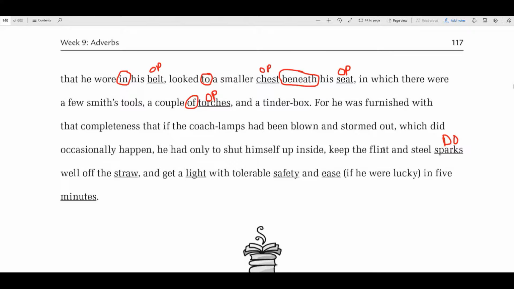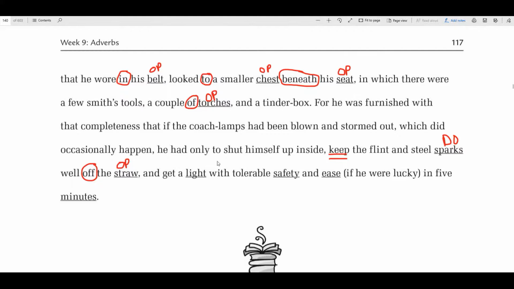Now, flint and steel are adjectives that describe what kind of sparks. Keep is the action verb, and this is the object that directly receives keep. Keep what? Keep sparks. Okay, notice when I did not see a prepositional phrase, I went straight to start looking for verbs, because that's just the section they're wanting you to do. Well off the straw, this is a preposition. That would be an OP.